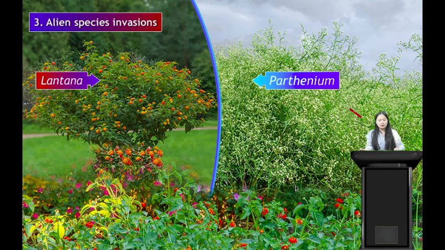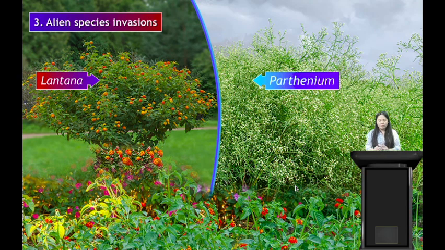So here we see that when we introduce new plants, or exotic plants known as alien species, sometimes they will disturb the ecosystem, and they will replace the plant species which were endemic to a particular area. So this is known as alien species invasion. Due to introduction of exotic species, some of the endemic species have also become endangered.